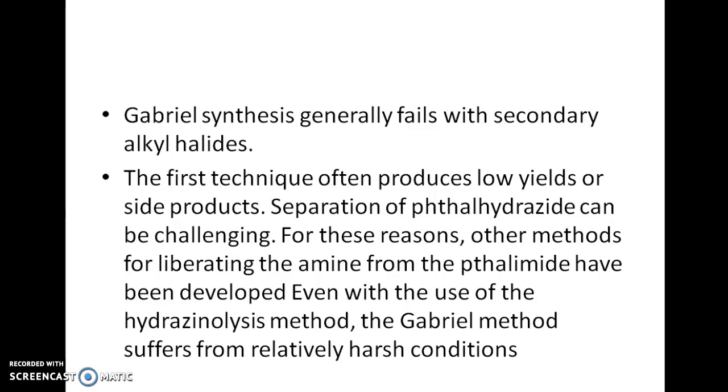Gabriel synthesis generally fails with secondary alkyl halide, where the technique produces low yields or side products. Separation of phthalhydrazide can be challenging. For these reasons, other methods for liberating the primary amine from phthalimide have been developed, even when using the hydrolysis method.